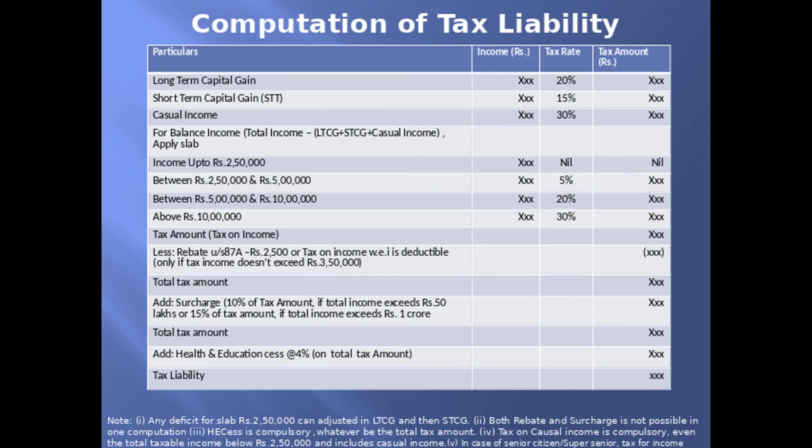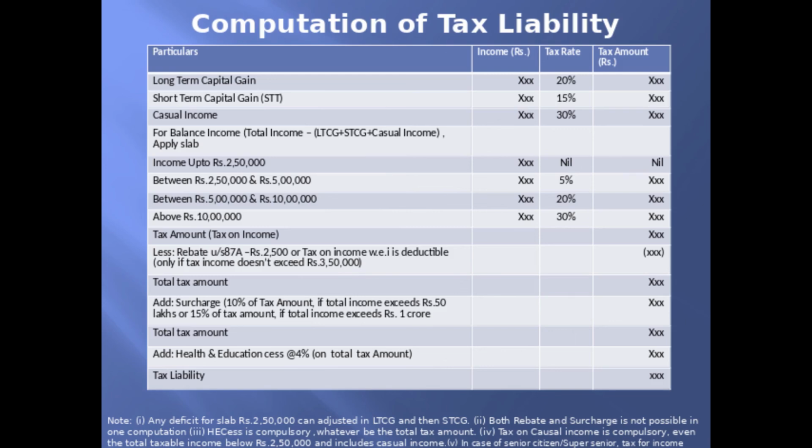Points to remember: any deficit for the slab of rupees 2,50,000 can be adjusted in long-term capital gain and then in short-term capital gain. Second condition, both rebate and surcharge are not possible in one computation. Either a rebate or a surcharge is to be applied. Then health and education cess at the rate of 4% is compulsory, whatever be the tax amount.